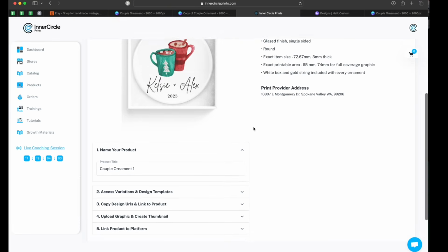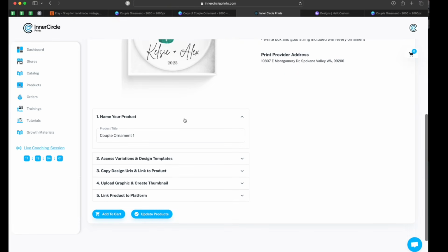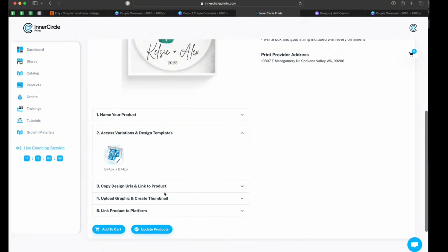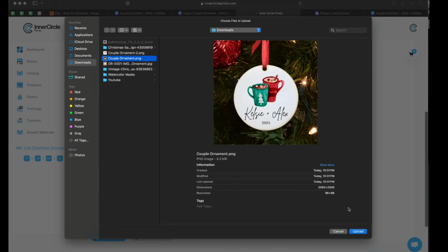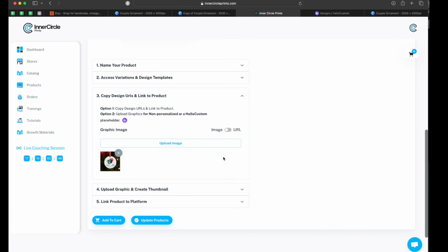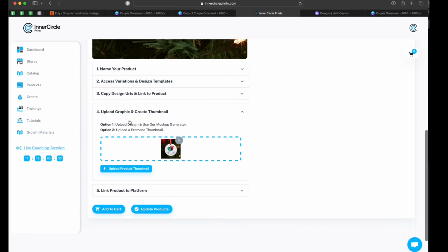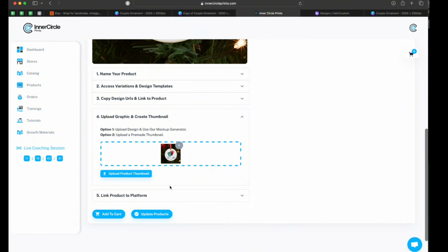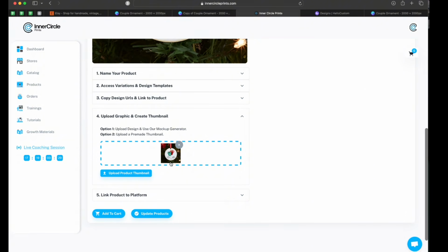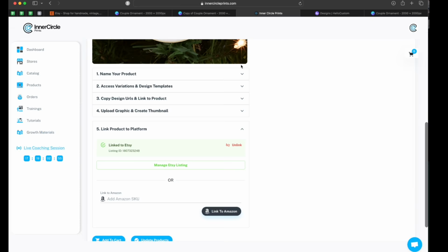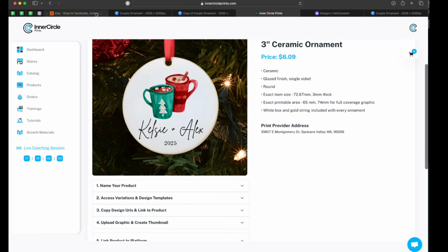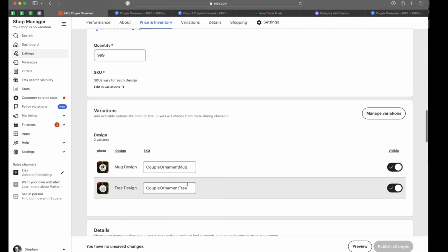That's going to change how you're doing things inside of ICP. So here on number 3, instead of the URL for Canva, you're going to click on image, and I'm going to upload my mockup just as a placeholder. Upload my mockup on number 4, or you can generate it with a mockup generator. And you're going to make sure that your SKUs are linked up like I just showed you. For Hello Custom, you do have to have SKUs. So you would have SKUs like this.